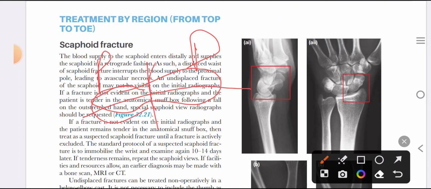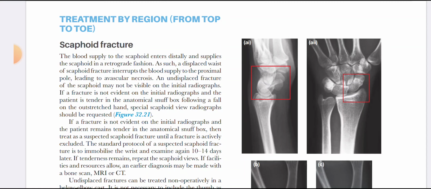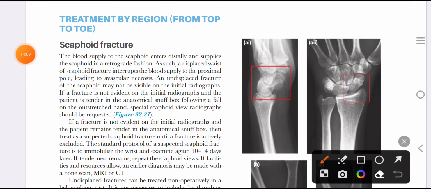If it gets a fracture at its waist, the blood supply coming from the distal pole will be interrupted and the proximal pole will become avascularly necrosed. As such, a displaced waist fracture of the scaphoid interrupts the blood supply of the proximal pole, leading to avascular necrosis.